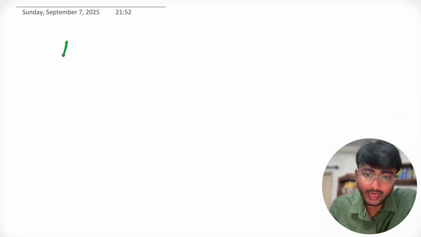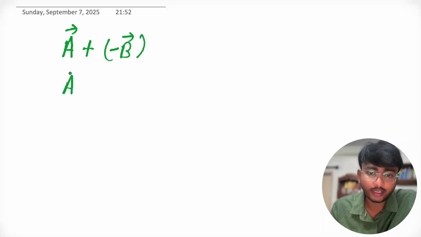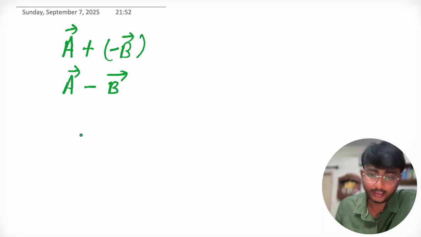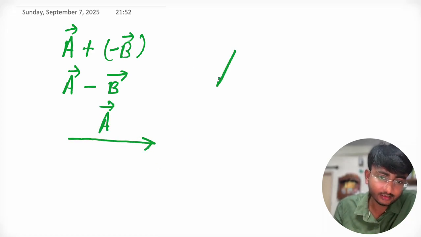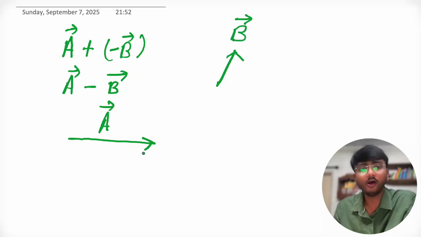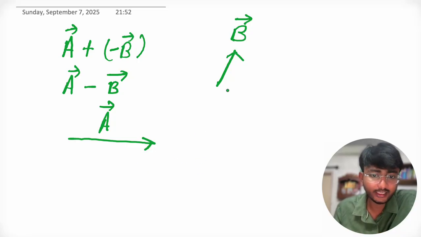Okay, suppose we have to represent a plus minus b, or you can write it as a minus b vector. See, if this is the a vector and this is the b vector, then how can you represent a minus b vector?